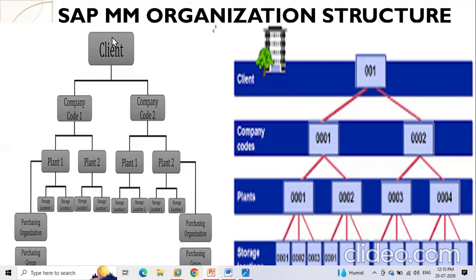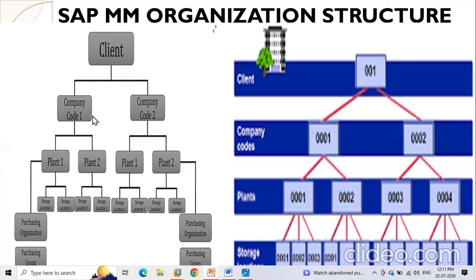For example, if you take Reliance, they will have Reliance Digital as one industry, Trends as one industry, oil and gas as one industry, retail as another industry. Like that, they will create the company codes under the client. For your understanding, I'm telling this. We are not dealing with all these things, but in the system, while creating the purchase order and dealing with other transactions, we need to understand what is company code, what is plant, all the details.